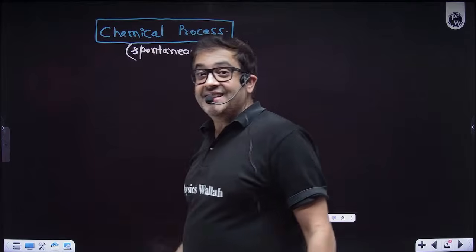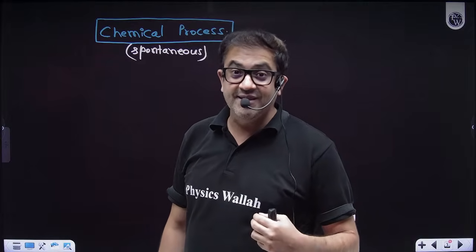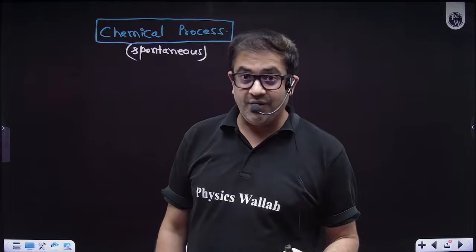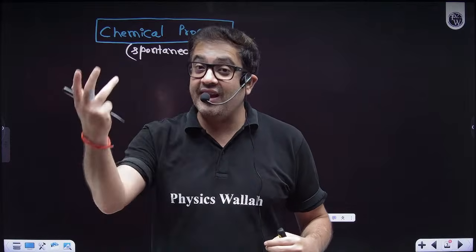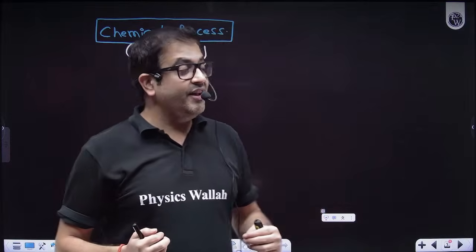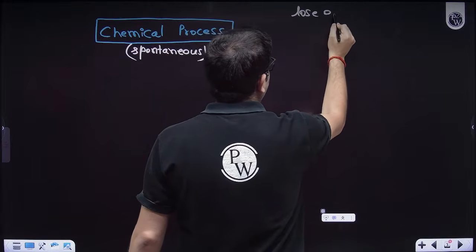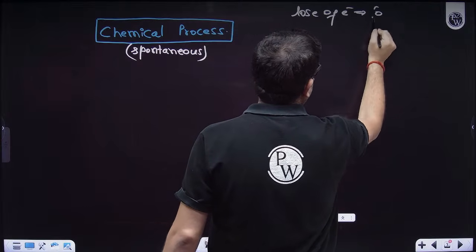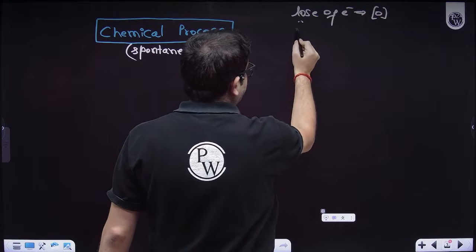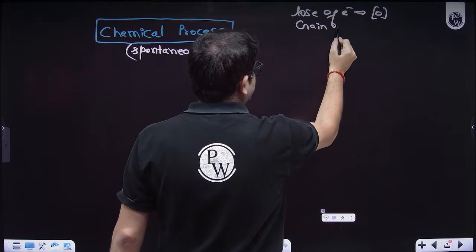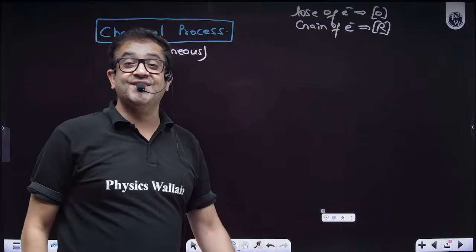Sir, if a spontaneous chemical process is taking place, what does spontaneous mean? Which is happening by itself. And what does chemical process mean? That there is transfer of electron. There is some species taking electron and some species giving electron. Giving electron is called oxidation. If somebody is losing electron, then loss of electron is called oxidation, because oxidation state will increase. And somebody can only lose when the other species is ready to gain that electron, and gain of electron is called reduction, where oxidation state decreases.